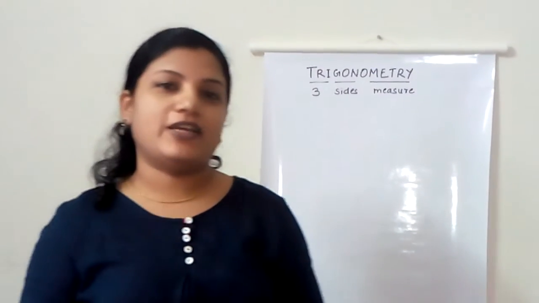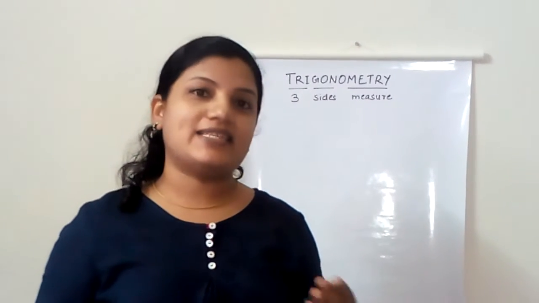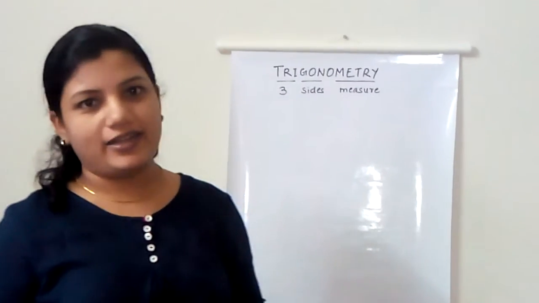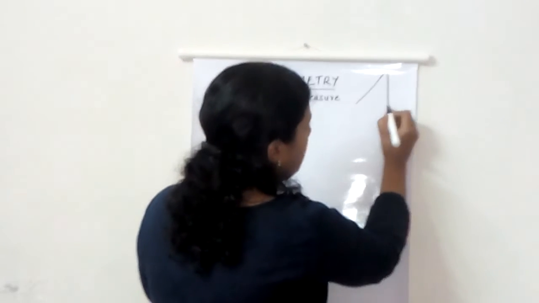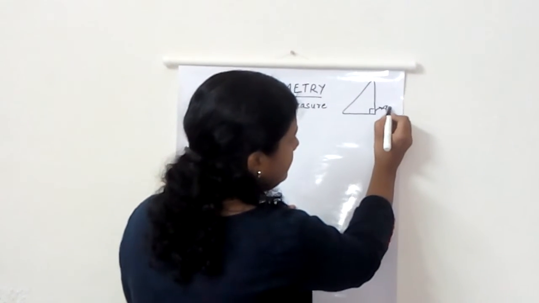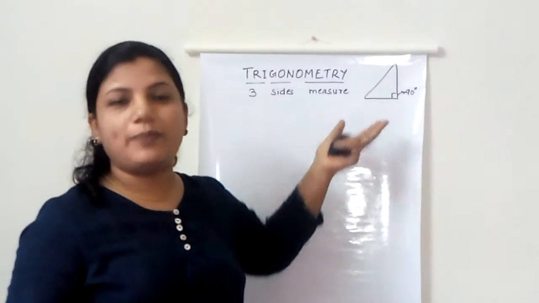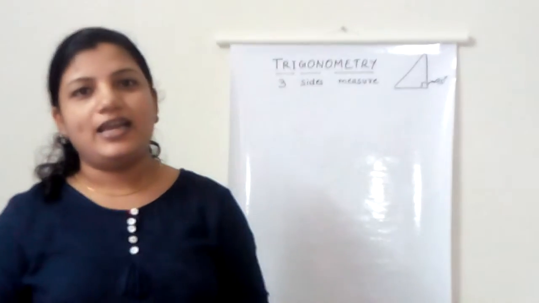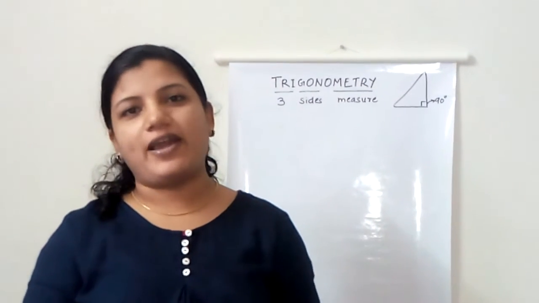But to be specific, trigonometry deals with the relationship between angles and sides of a right triangle. A right triangle is a triangle which has one angle that is a 90-degree angle. We have learned a lot about right triangles. We know that Pythagoras theorem applies in a right triangle. It is the relationship between the sides of a right triangle.